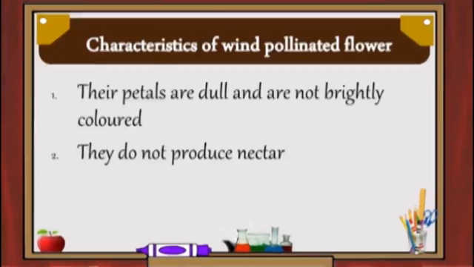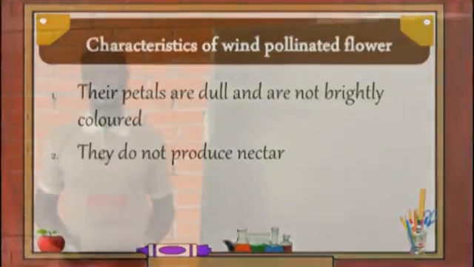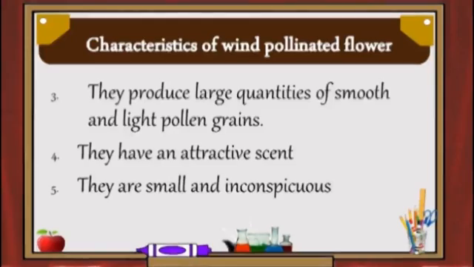Two, they do not produce nectar, the sweet fluid in a flower. Three, they produce a large quantity of smooth and light pollen grains. Because the pollen grains will be carried away by the agent, which is the wind, they are very smooth and light in nature.